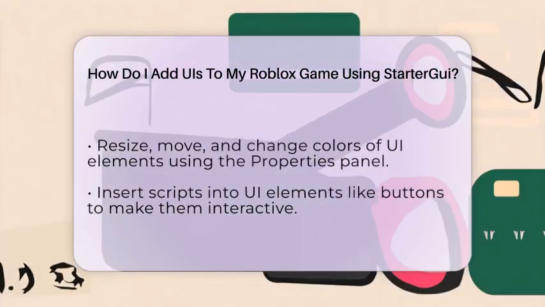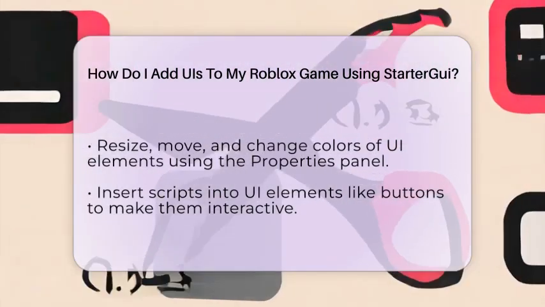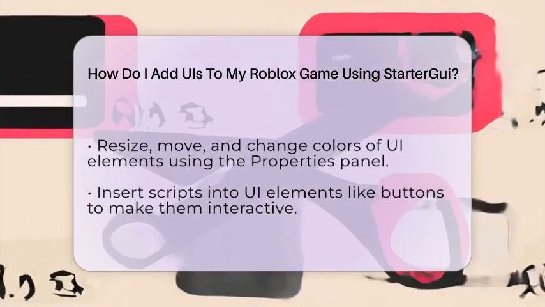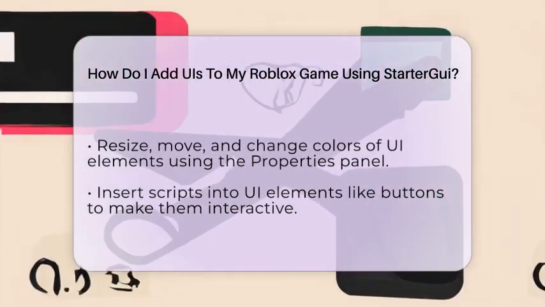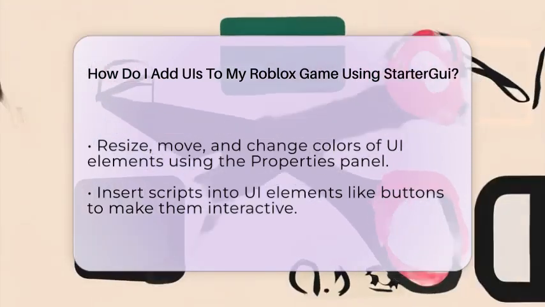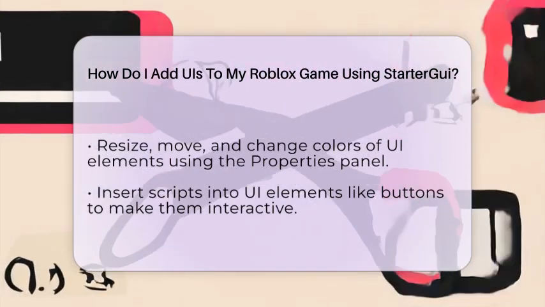Once added, you can resize, move, and change their colors directly in the Properties panel. For example, you might make a button 100 pixels wide and 50 pixels tall, with a bright color to grab attention. To make your UI interactive, you need to add scripts.